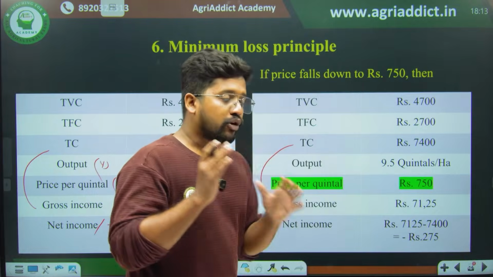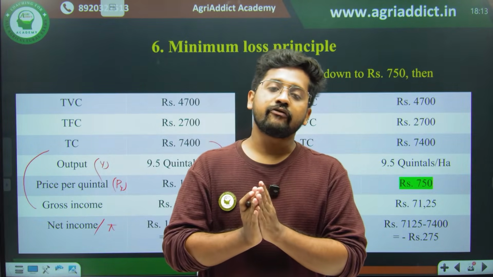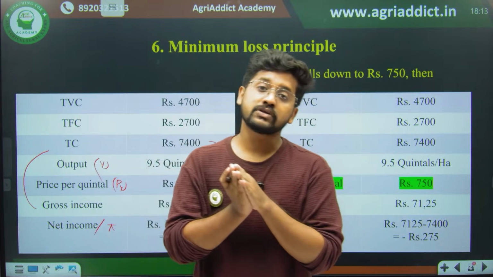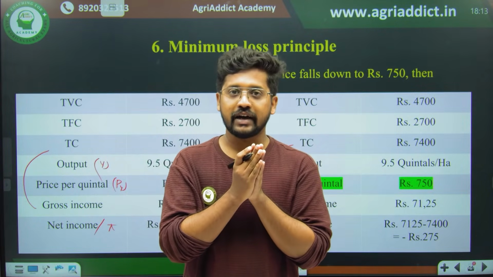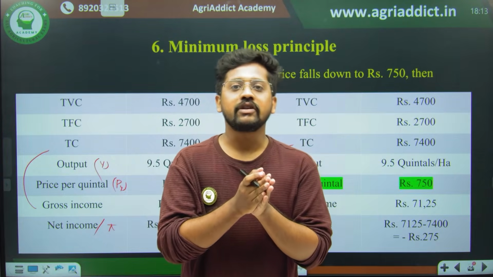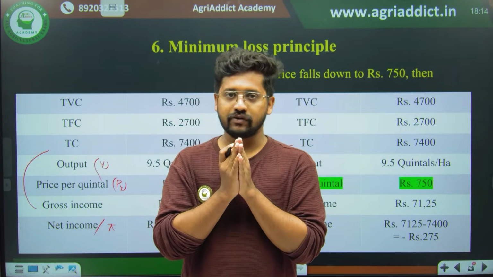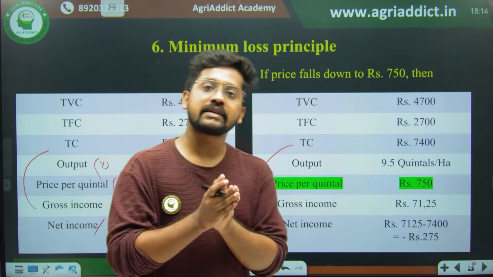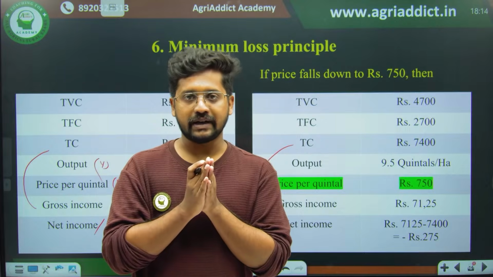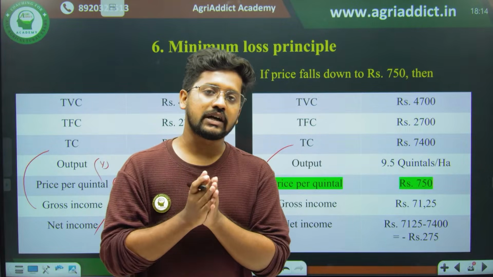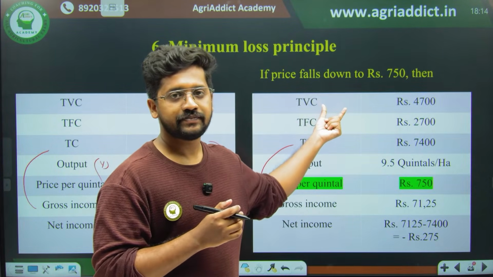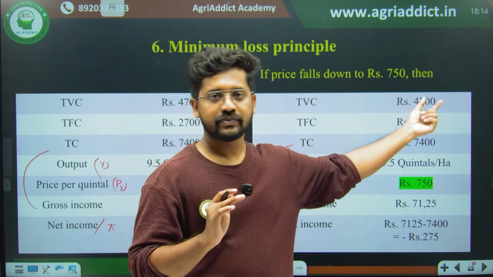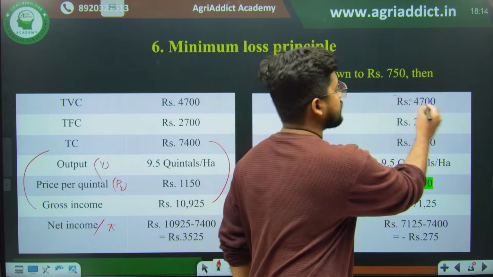Always remember that fixed cost is something which is not at all associated with the output. That's why we try to connect the variable cost or variable resources with respect to the total output. Even if you have produced or even if you have not produced, the total fixed cost will be there. I am just taking the same example: if the farmer is not at all cultivating, what will be happening? What will be his variable resources? His variable resources will be zero, right? So therefore his variable cost will be equal to zero. This will be totally cut down, right?